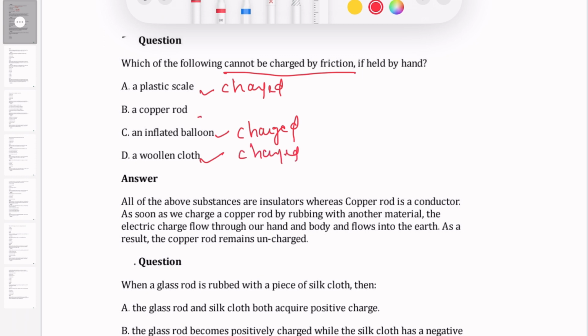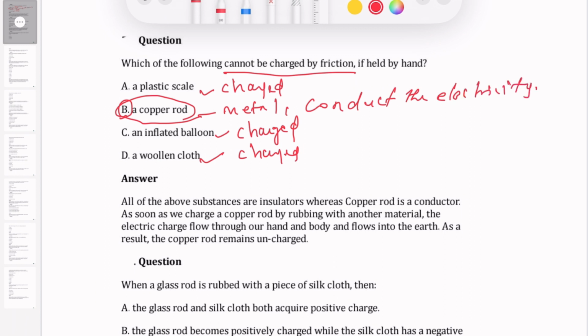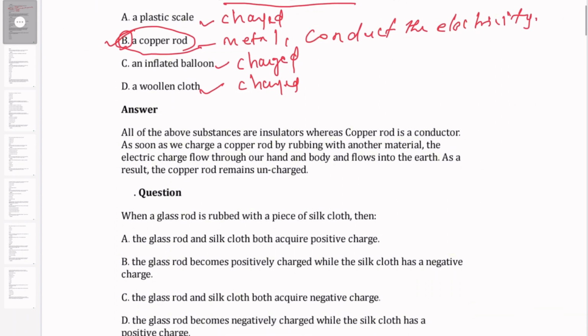So what about the answer, the copper rod? This is the answer. So why can the copper rod not be charged? Because it's a conductor, it's a metal. So it conducts the electricity. So whenever it gets charged, it goes into the earth. So the answer option is B, which cannot be charged by friction.